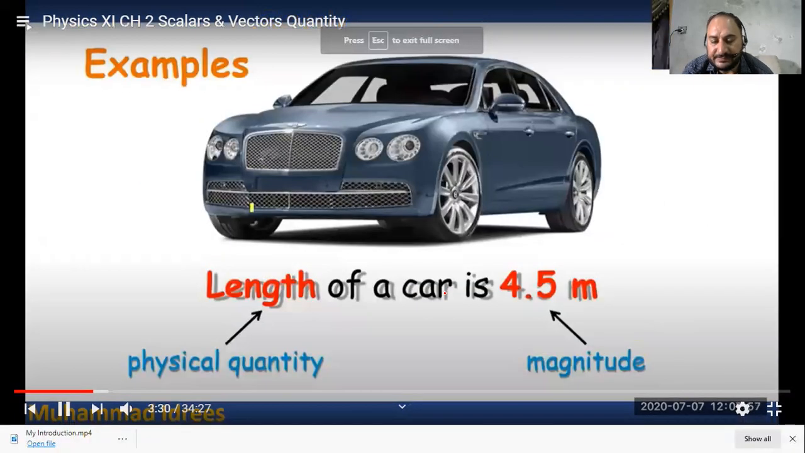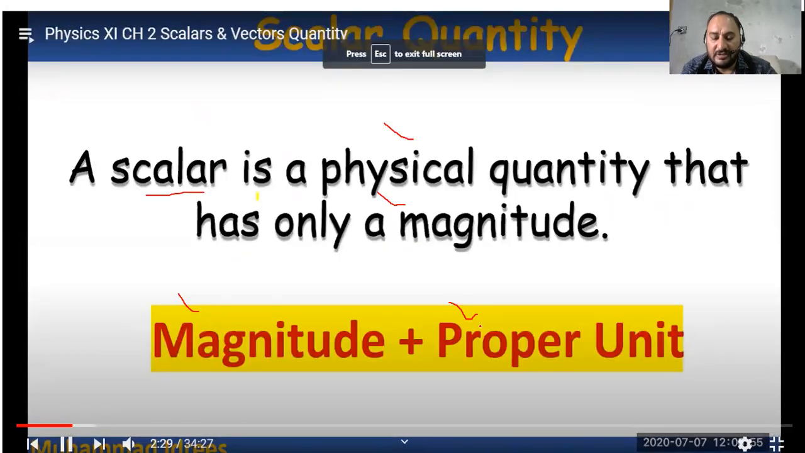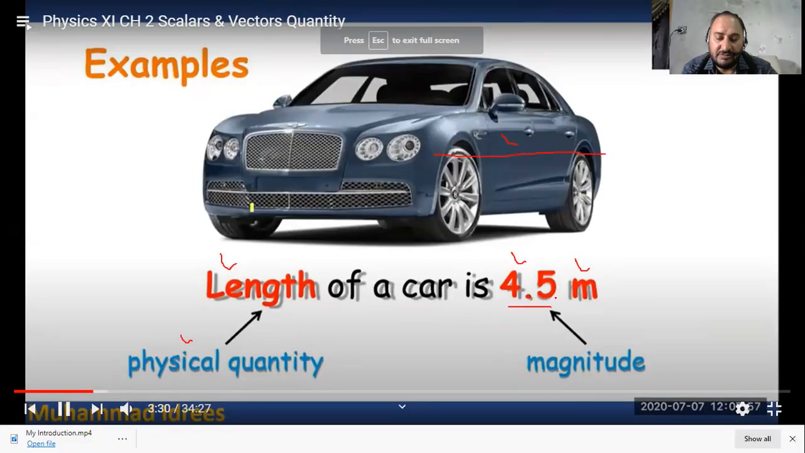Come to an example. Dear students, this is your favorite car, and the teacher gives you an activity: "Dear students, measure the length of this car." So see here, students, this is the length of the car, and the instrument is given to you. The car is in front of you, and you have to measure the length of the car. So you measure the length of the car. This length of the car is a physical quantity, and 4.5 is a magnitude, and meter is a proper unit. So as we described earlier, it needs magnitude and proper units. Here 4.5 is a magnitude and meter is a unit.